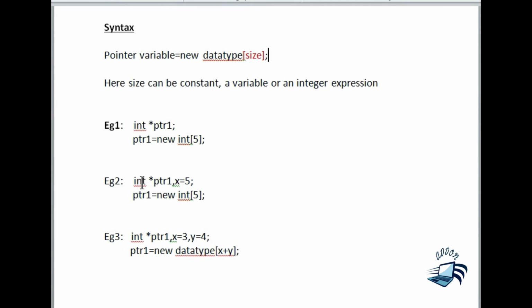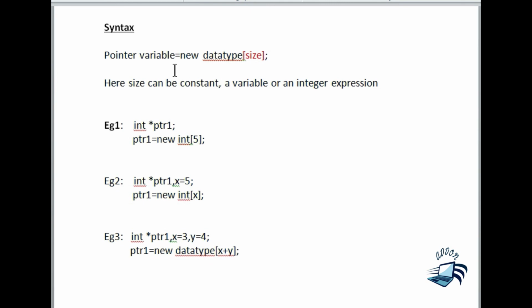In the second example I have given int *ptr1. That means I have created a pointer variable ptr1, and I have initialized an integer variable x with 5. In the second statement I have given ptr1 = new int[x]. This is an example of a variable. Here, instead of 5, I have to give x.